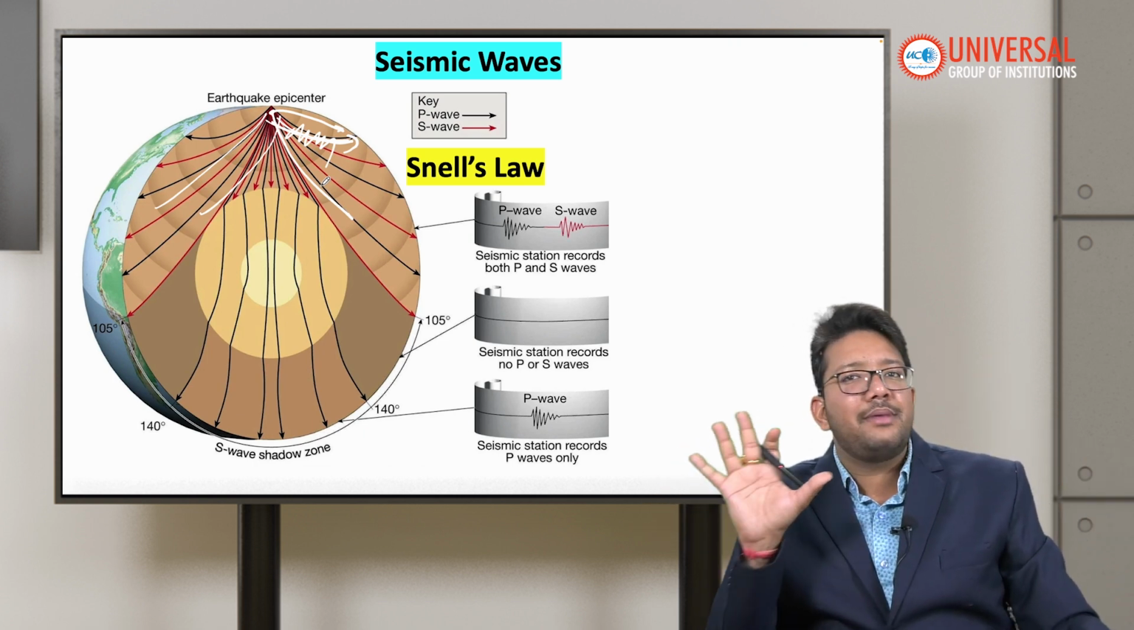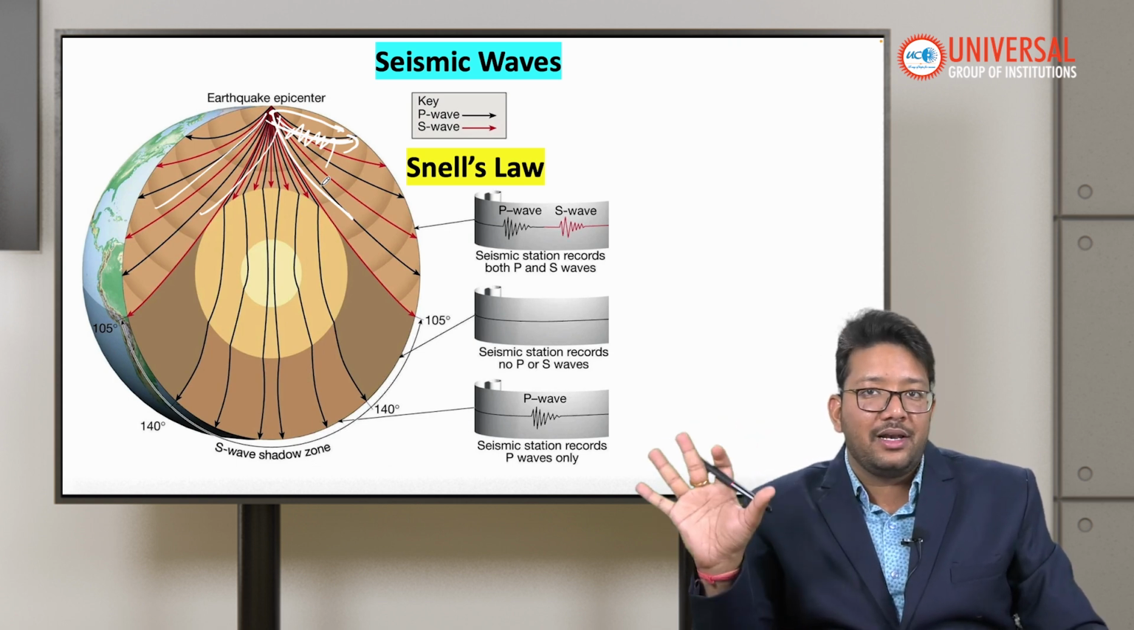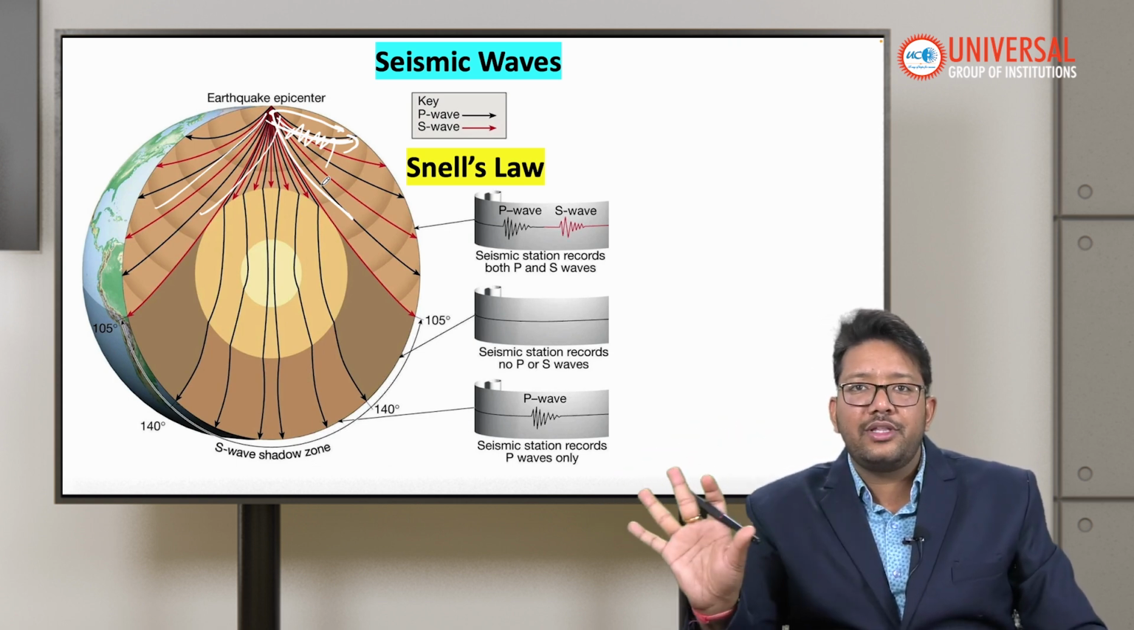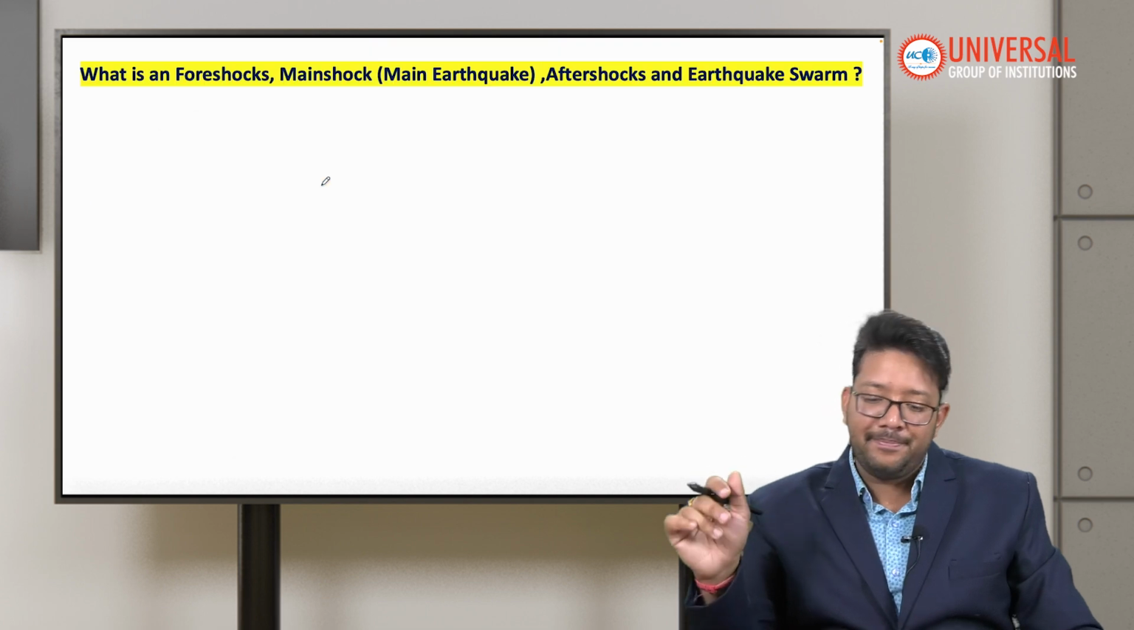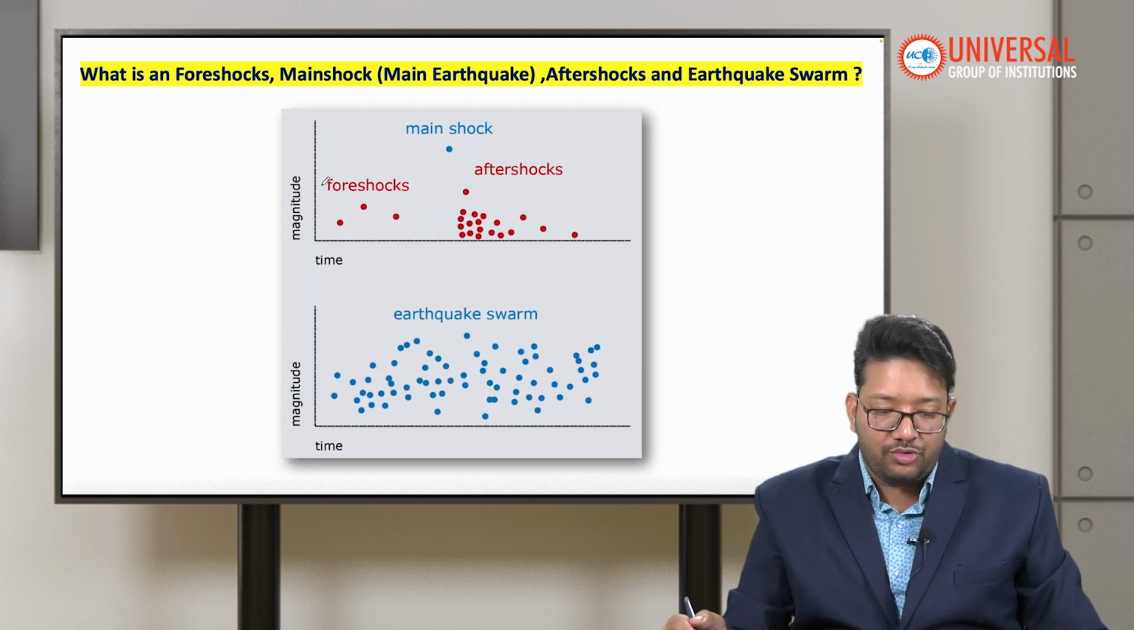Snell's law, just remember the name. It's useful for the UPSC mains geography optional. For GS, you just need to know the name. That is enough. Now, what are foreshock, main shock, aftershocks, and earthquake swarms, students?